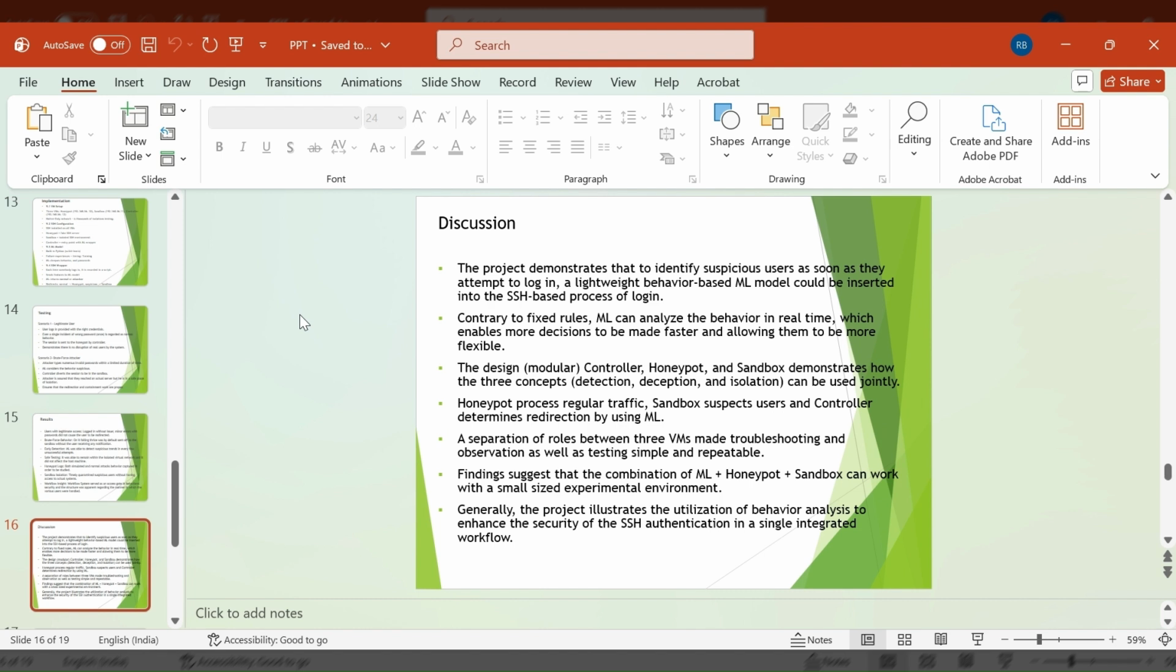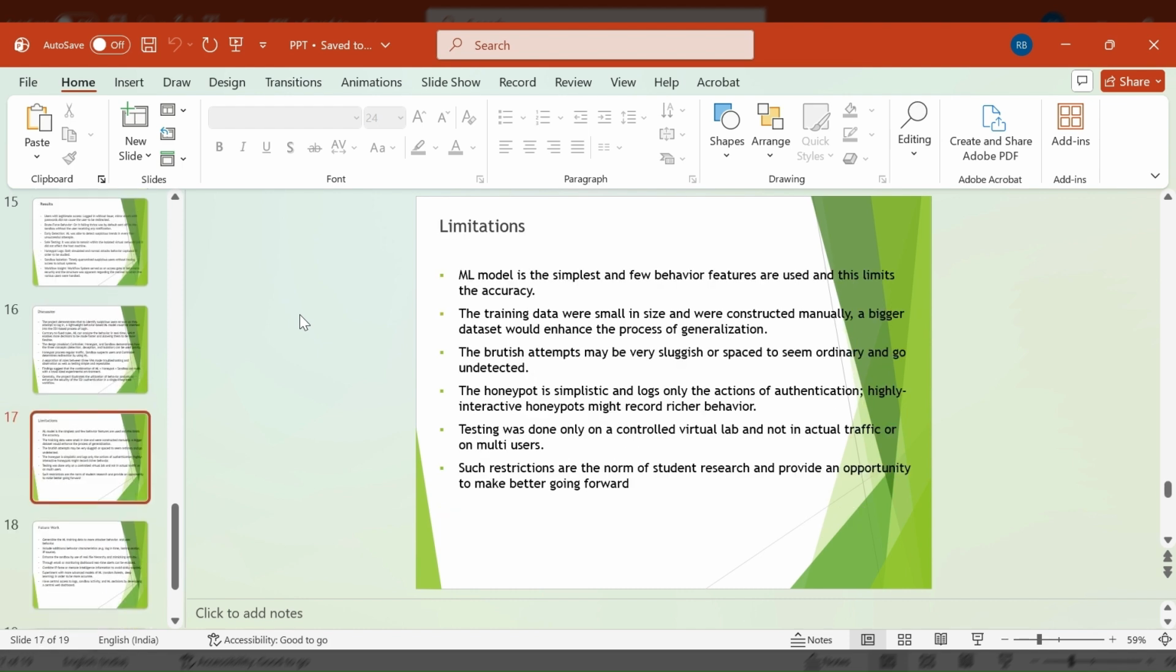This project shows that even a simple ML model can improve SSH security. The three-part architecture worked well. The controller did detection, the honeypot collected behavior, and the sandbox isolated attackers. The system was easy to test and easy to understand.